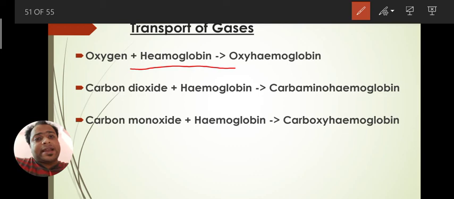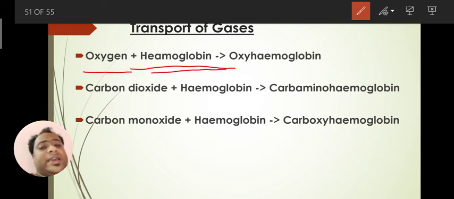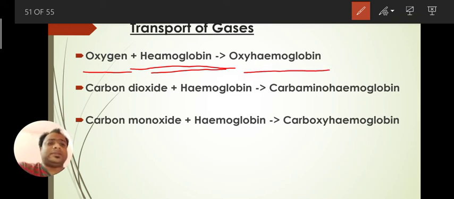So to carry oxygen, we have hemoglobin present inside the RBC. Hemoglobin is the carrier of oxygen. This is very important: oxygen attaches with hemoglobin and forms oxyhemoglobin, and takes that product to each and every cell of the body. And at that time, they separate again.